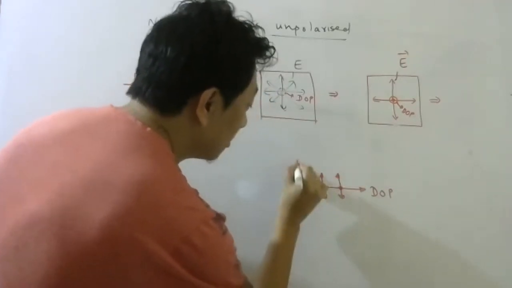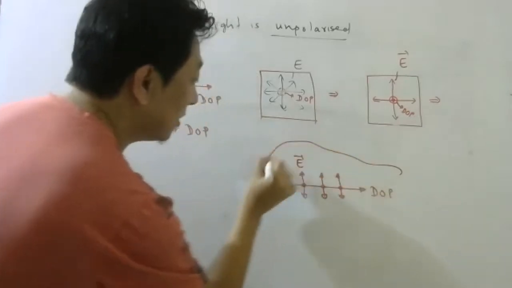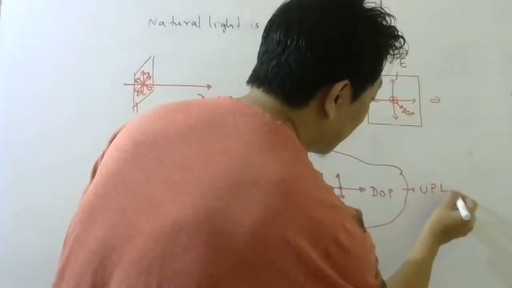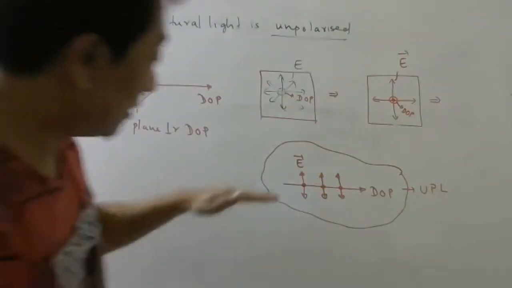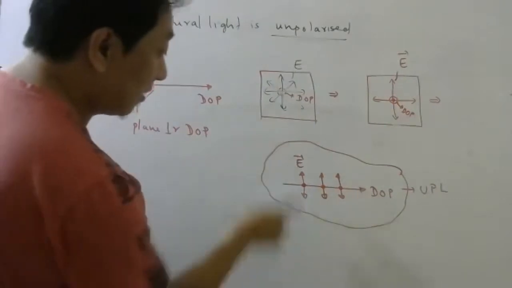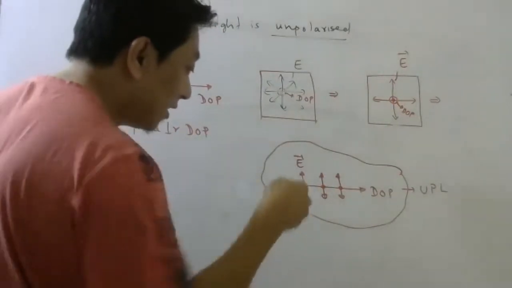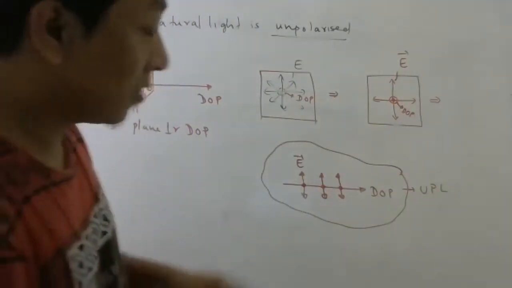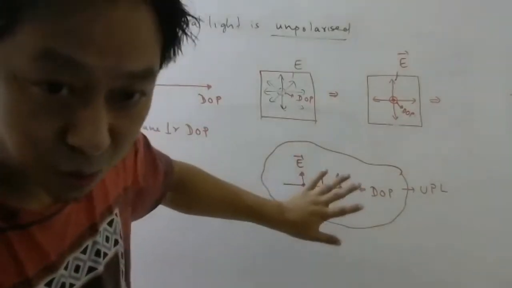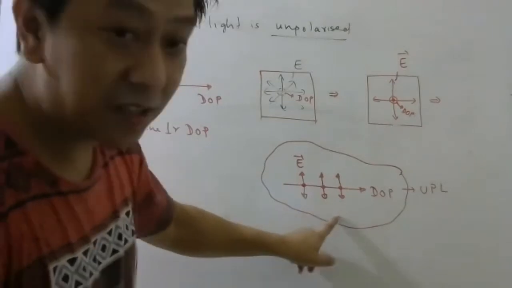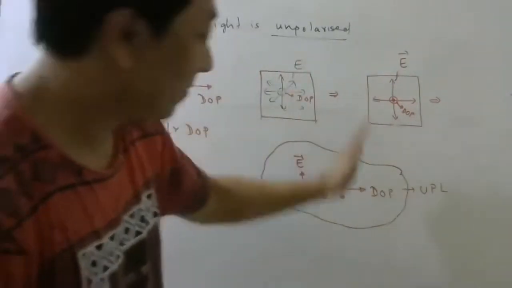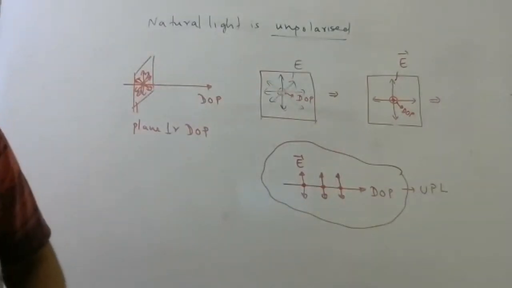So in textbooks, this is how you will see people represent unpolarized light. This is the direction in which light is propagating, and this electric field and this dot represent the oscillations of electric field. This is the one they show in textbooks and all, but to understand this, I have to come this way. Otherwise, you guys will not understand. Just make a note quickly.